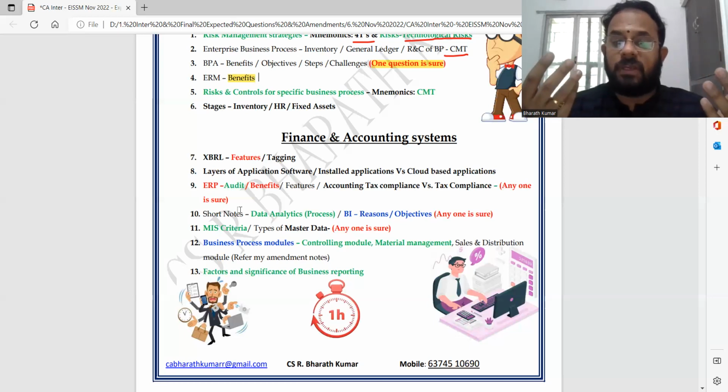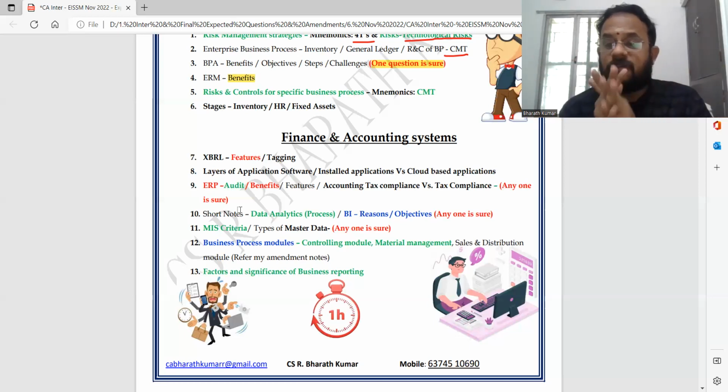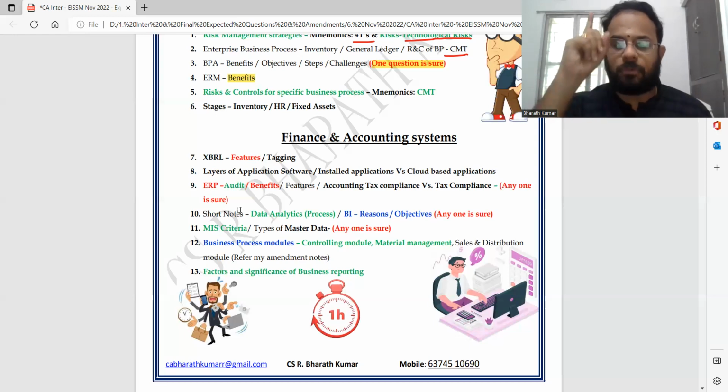What are the features of ERP? Accounting tax compliances versus only tax compliance. That is the difference that they will ask. Any one question is sure.